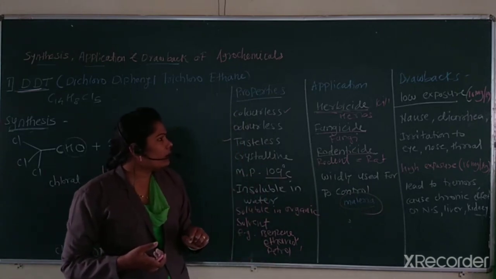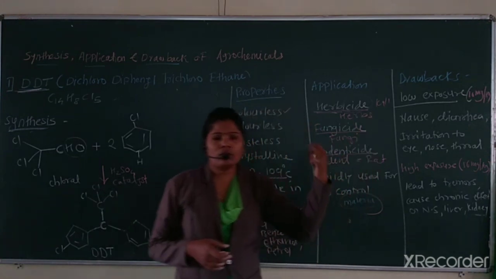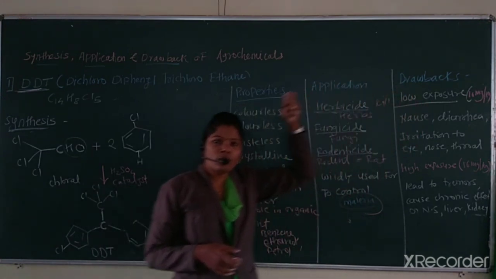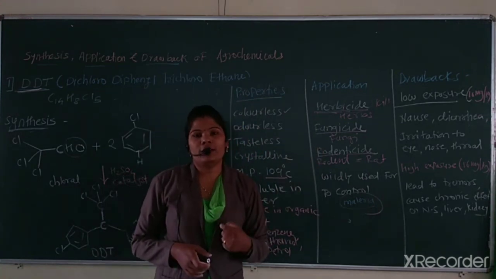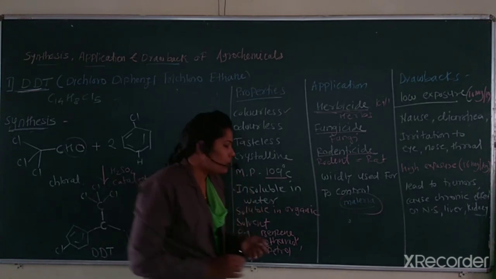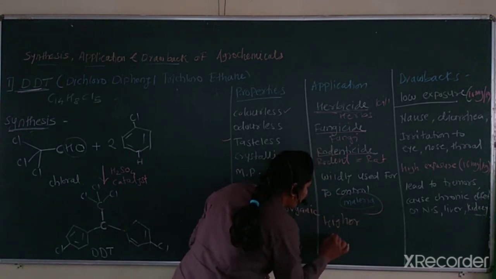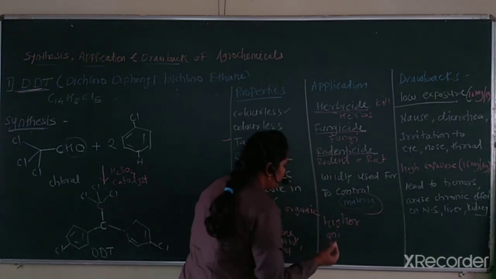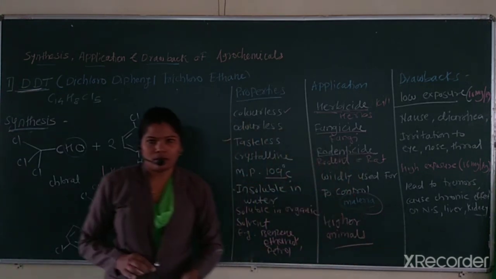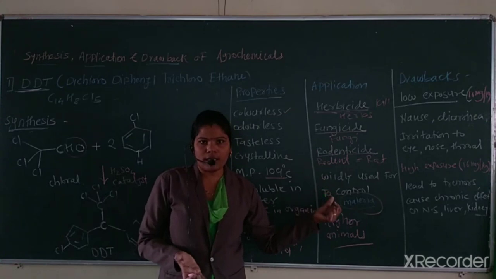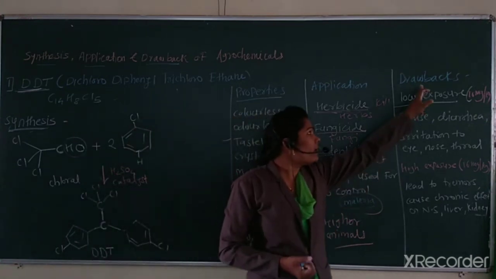Next are the drawbacks. Before turning to the drawbacks, one more application remains. DDT is less toxic to higher animals like man, elephants, dogs, cats, etc. This is a less toxic compound to higher animals. Next I will learn the drawbacks.